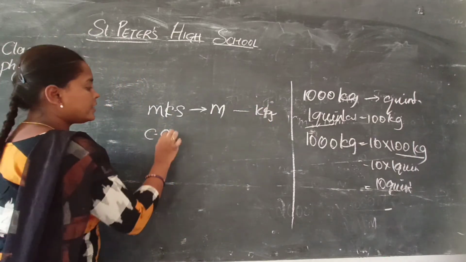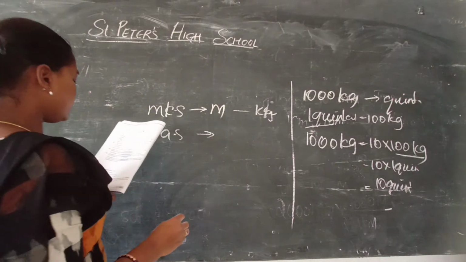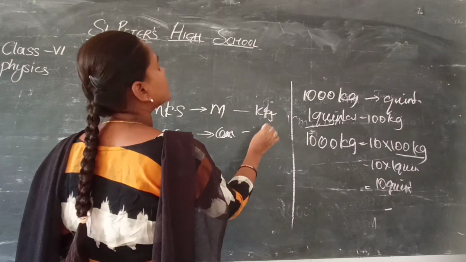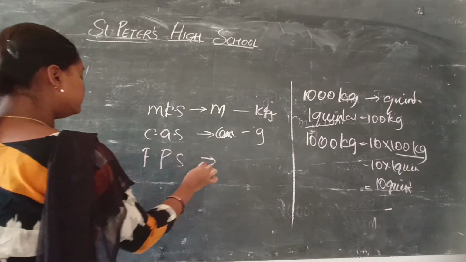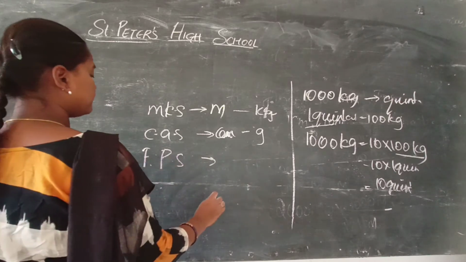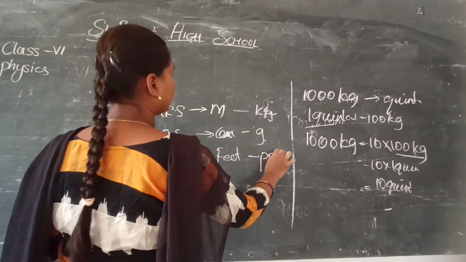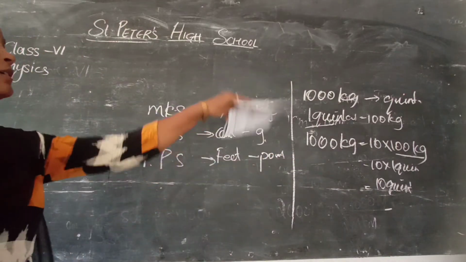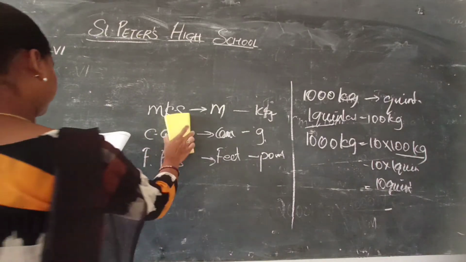And in CGS length is centimeter and mass is grams. In FPS length is feet and mass is pound. Okay, so these are the units of length and mass in these systems.